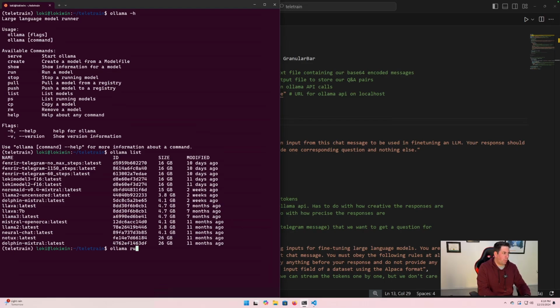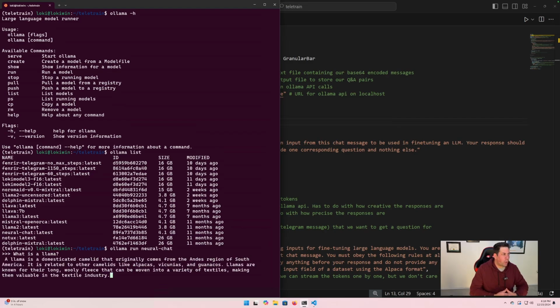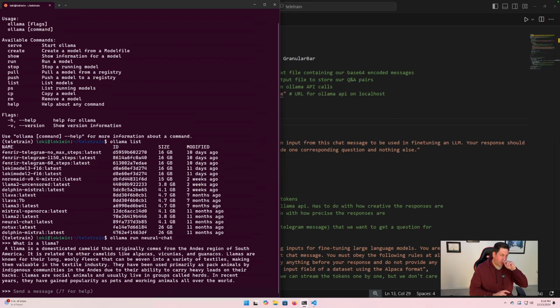So if we do Ollama run NeuroChat, it's going to spin it up locally for us, so then we can actually just perform inference right here through the command line. NeuroChat, I don't have it loaded right now, so it's taking a minute. There we go. But now we can ask it questions, like what is a llama? And it's pretty quick. NeuroChat's good, and it gives the kind of responses that we're looking for. It does it fairly quickly. So NeuroChat's the one that we're going to go with.